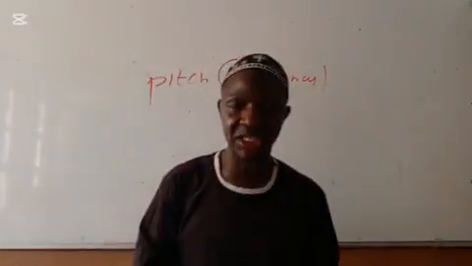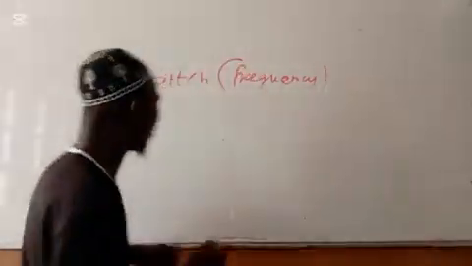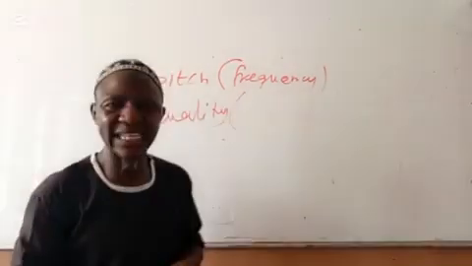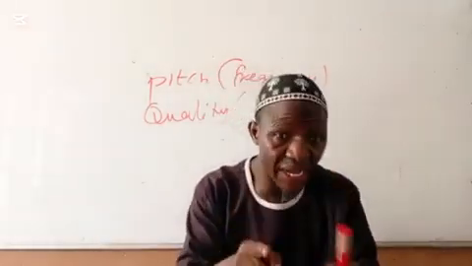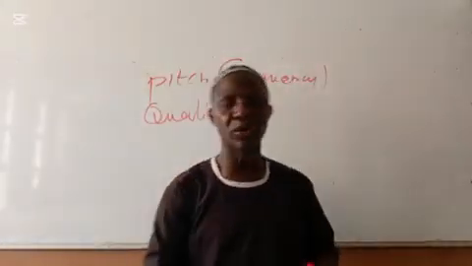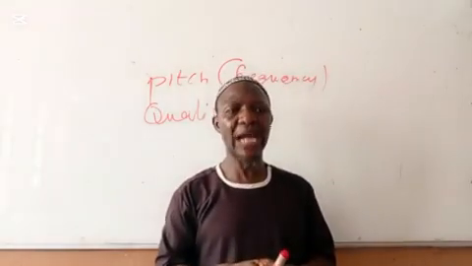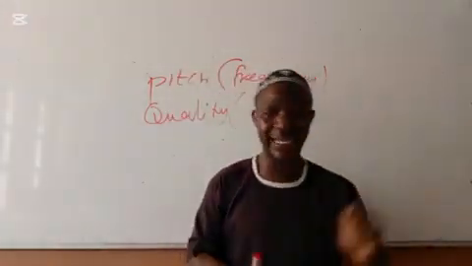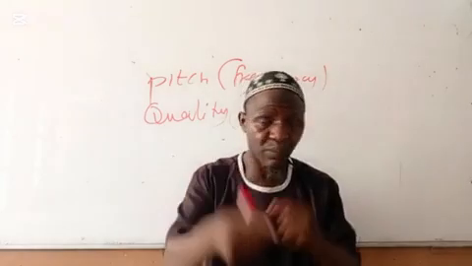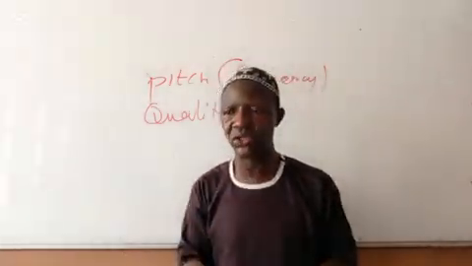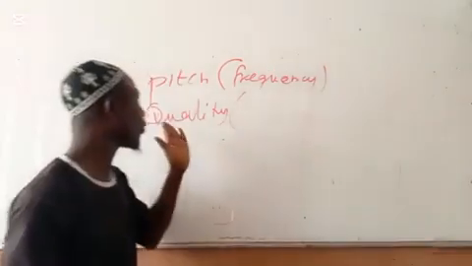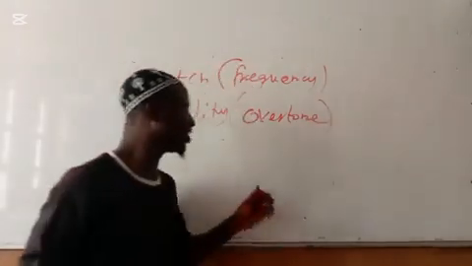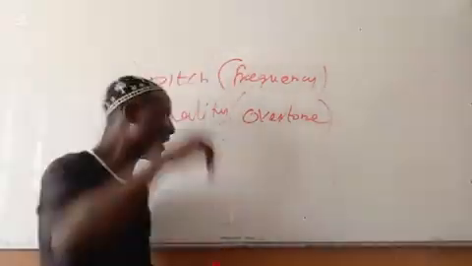Then the next characteristic is quality. Quality of sound. So quality is that characteristic of sound that will make you identify the sound produced from each type of musical instrument we have. So note, this sound is from the drum. This one is the sound of the bell. This one is the sound of the guitar. So what will make you identify the sound produced from different musical instruments is called quality. And the quality depends on overtones. So we will still talk about this later in the next topic.